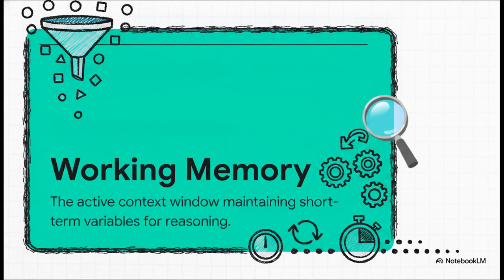Once that information is filtered, it lands in working memory. This is your active, flat context window, where the agent actually does its immediate reasoning. It's holding the goals, the intermediate states, the tool results it needs right this second. But remember, working memory is strictly temporary. The tab closes, and it's gone.